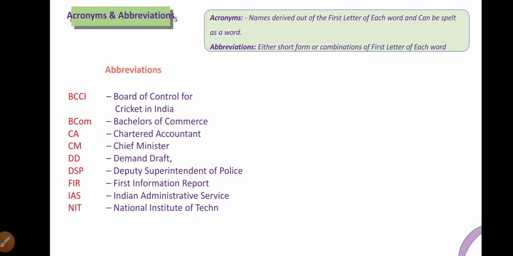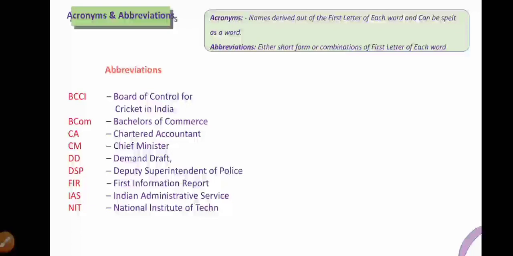And CA, Chartered Accountant. CM, Chief Minister, or PM, Prime Minister, or DD, Demand Draft, or DSP, Deputy Superintendent of Police, otherwise Digital Signal Processing. FIR, First Information Report. IAS, Indian Administrative Service. IPS, Indian Police Service. IFS, Indian Forest Service, or NIT, National Institute of Technology, or IIT, Indian Institute of Technology. These are a few examples of abbreviations.